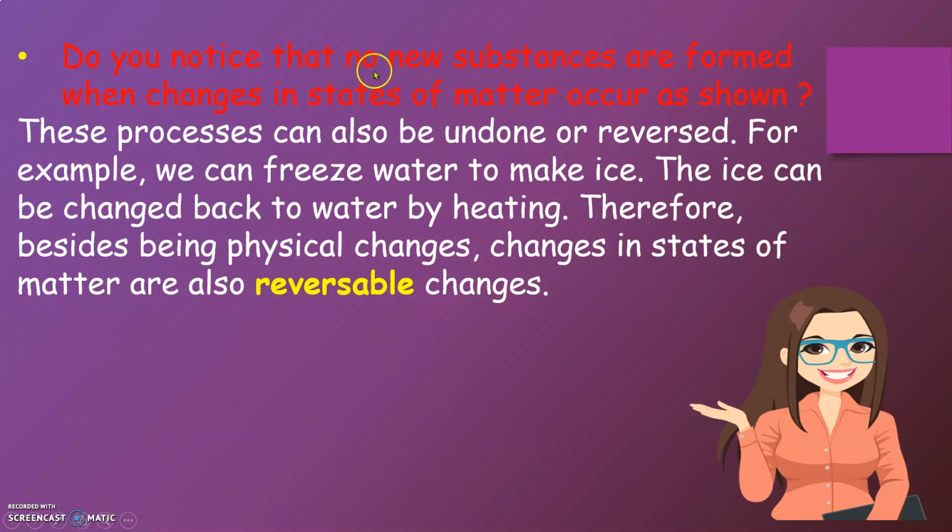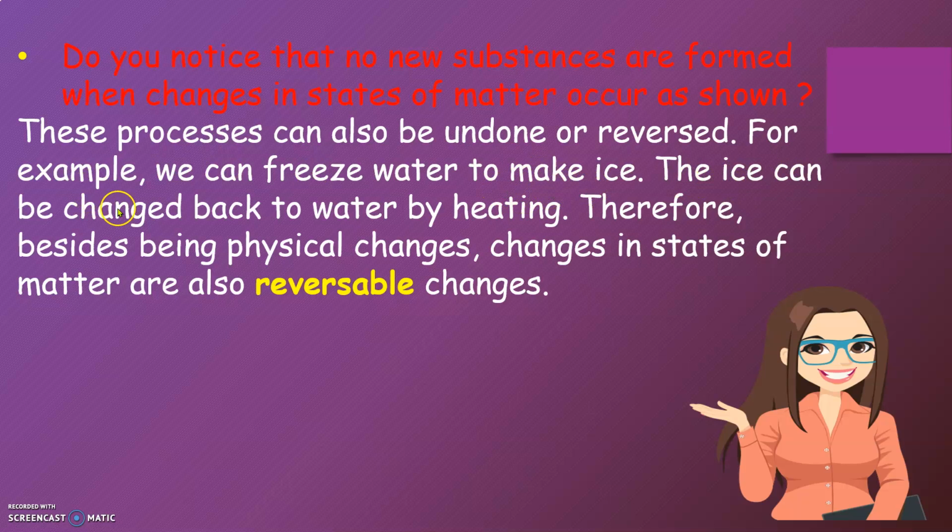Do you notice that no new substances are formed when changes in state of matter occur as shown? These processes can also be undone or reversed. For example, we can freeze water to make ice.